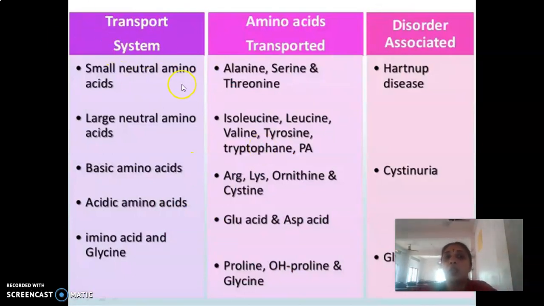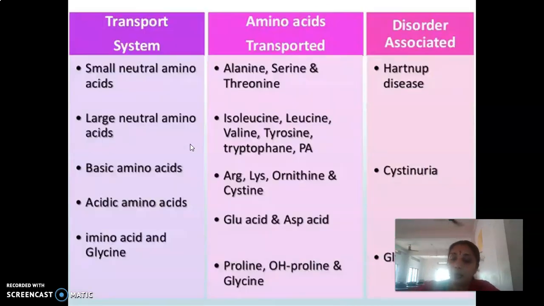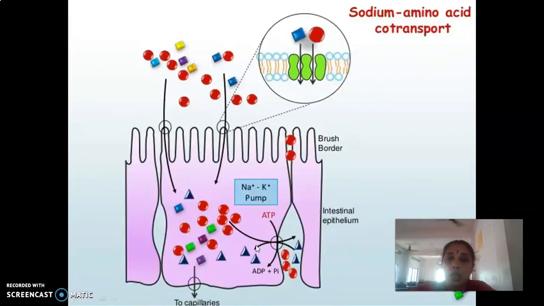Transport systems exist for small and neutral amino acids, large neutral amino acids, basic amino acids, acidic amino acids, and glycine. Glycine is something different. All these amino acids will be absorbed with the help of the sodium amino acid co-transport mechanism, except for the case of basic amino acids and a few others, right? So this is how the absorption is taking place in the body.